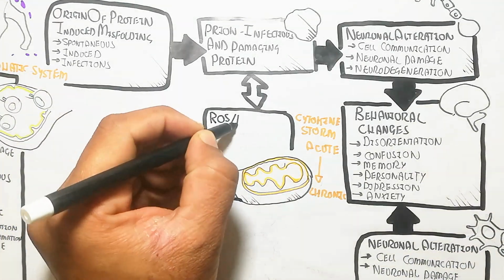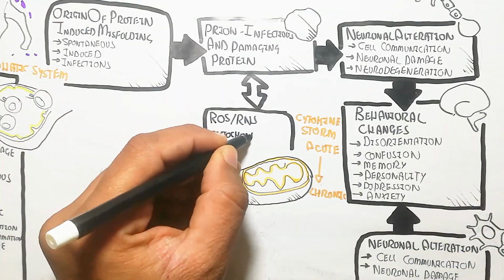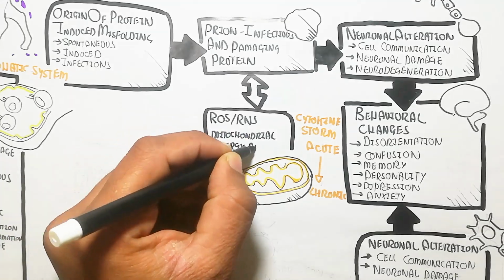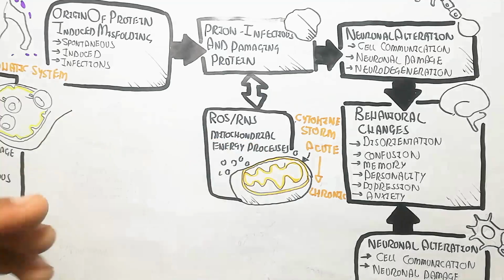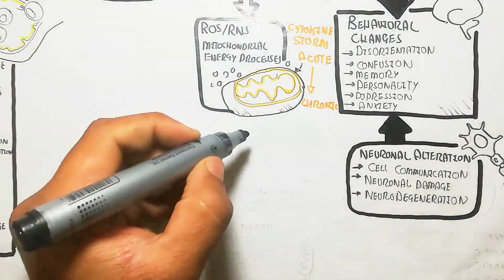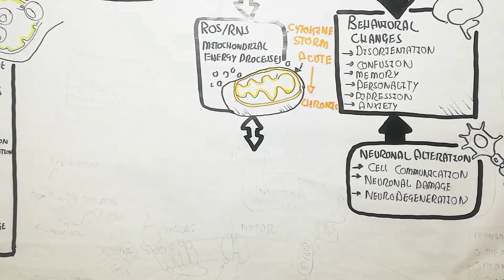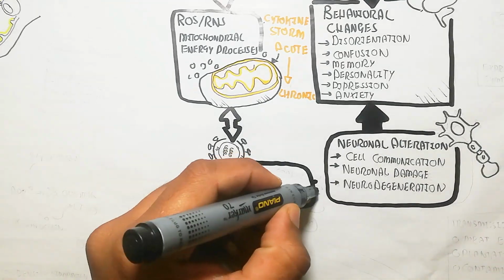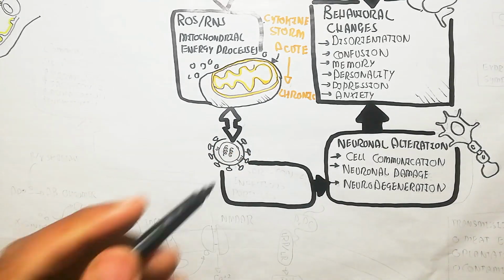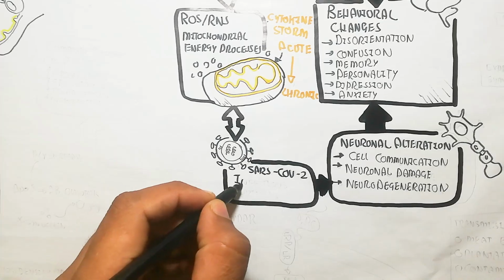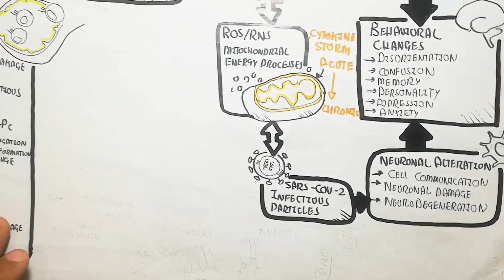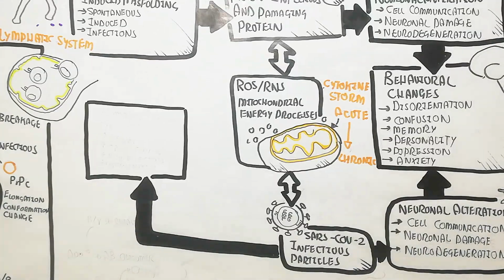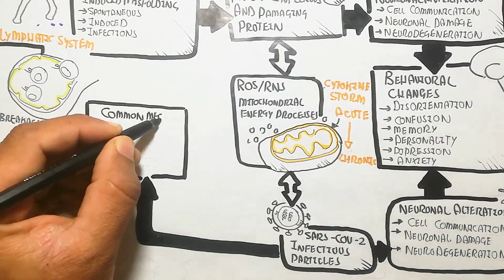Remember, we will also discuss reactive oxygen species and reactive nitrogen species, which will lead to damage of the mitochondrial energy process, and in this the mitochondria will produce a cytokine storm, leading to acute and chronic inflammation. On the other hand, the SARS-CoV-2 infectious particle also triggers this same mechanism and the same complication.